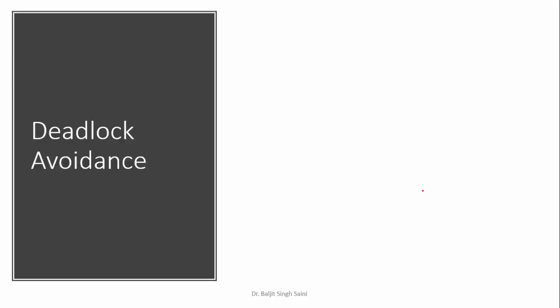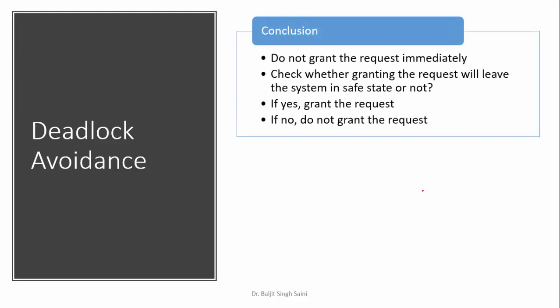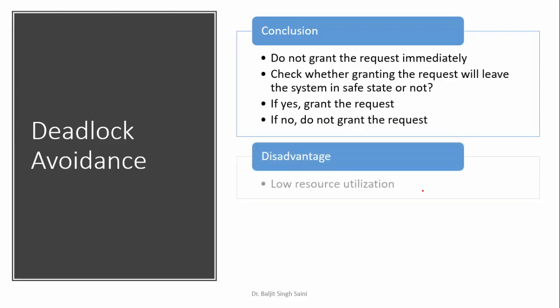Okay. So in deadlock avoidance, always remember: do not grant the request immediately. Check whether granting the request will leave the system in a safe state or an unsafe state. If it leads the system to a safe state, then you can grant the request, otherwise do not grant the request. Now what is the disadvantage of such a system? It leads to low resource utilization.